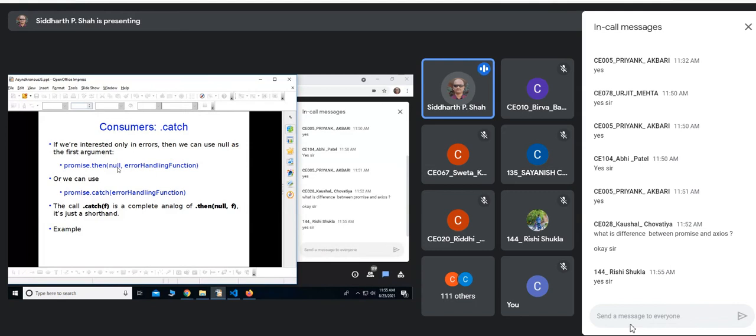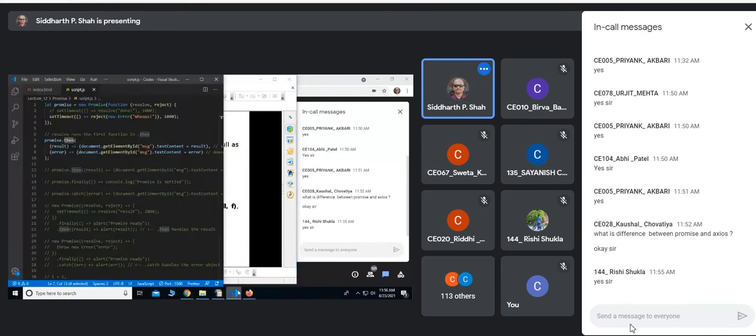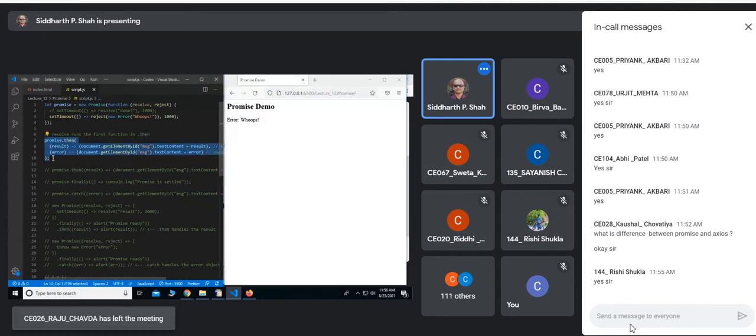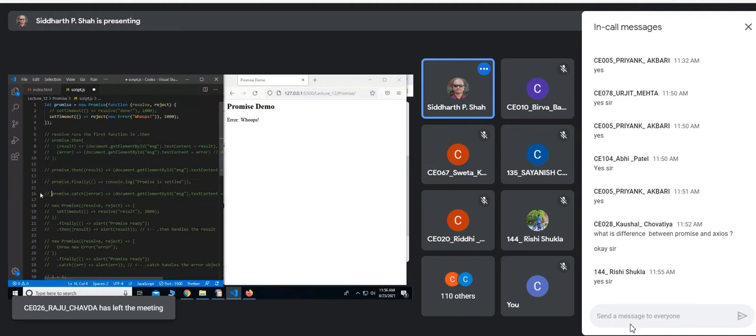But the better way than this is directly calling catch. You can say promise.catch, and the only argument is the function which will be executed when there is some rejection of the promise. So the call .catch(f) is a complete analog of this. Okay, so let us see that. We can handle this using this method, right?